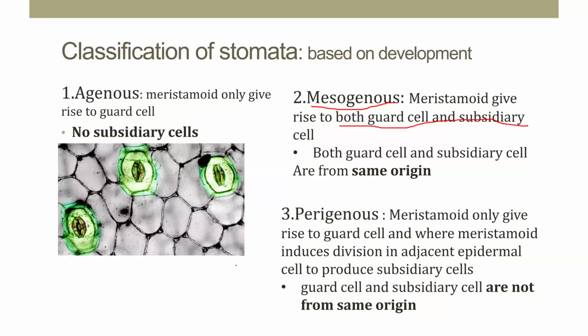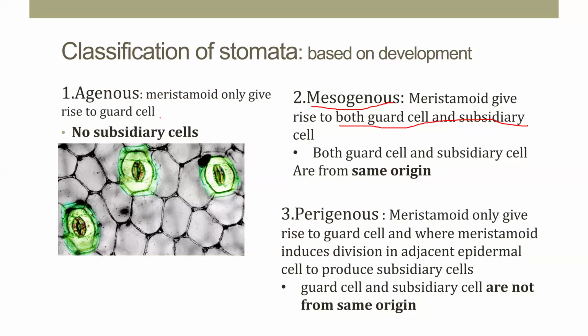Another one is the mesoperigenous. Here, at least one of the subsidiary cells has a common origin with the guard cells, but the others have an independent origin. So mesoperigenous means guard cells and at least one subsidiary cell are developed from the same mother initial. It is called the mesoperigenous type.